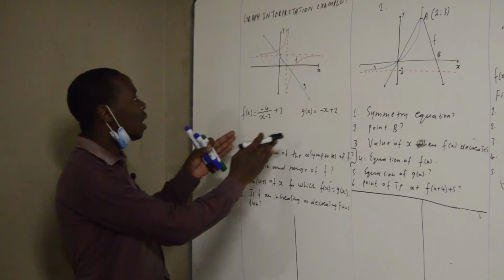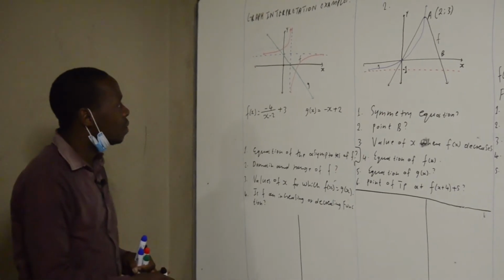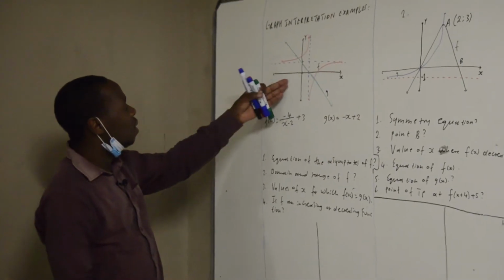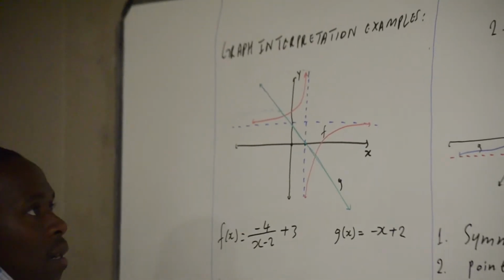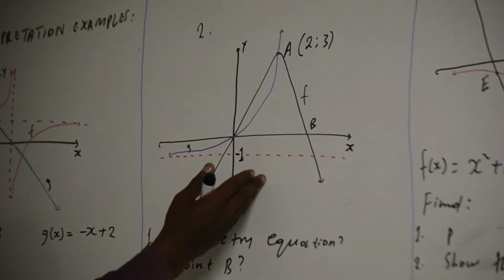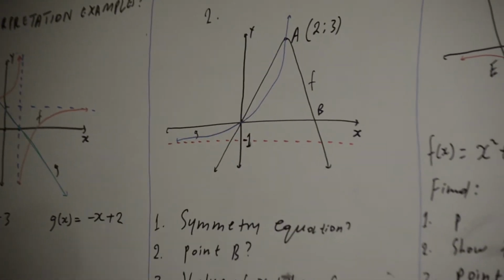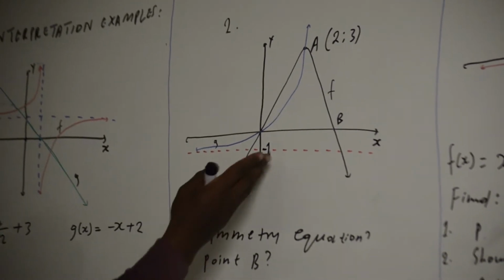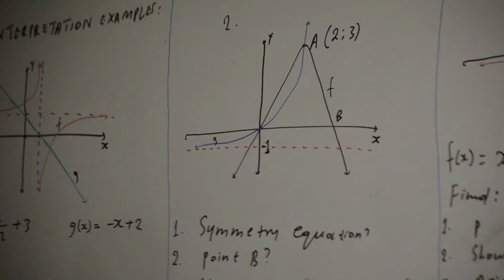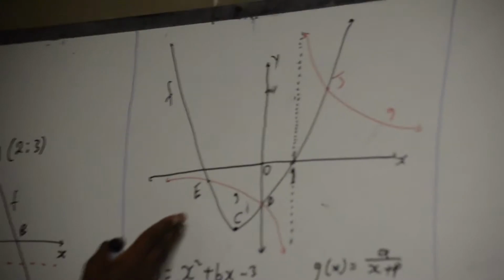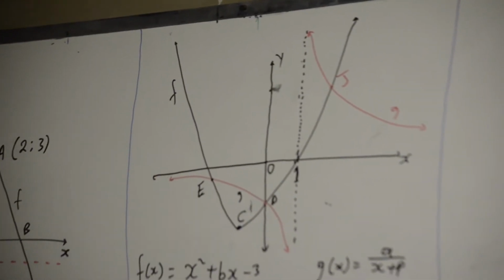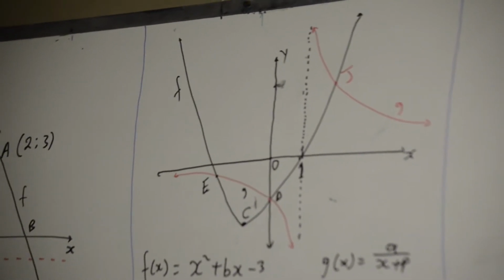So we have the first case here, graph interpretation examples, where you are given a hyperbola and a straight line. The second case is where you are given a parabola and an exponential graph. And the third case is where you are given a mixture, which is a parabola and a hyperbola.